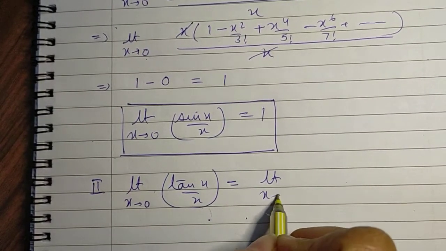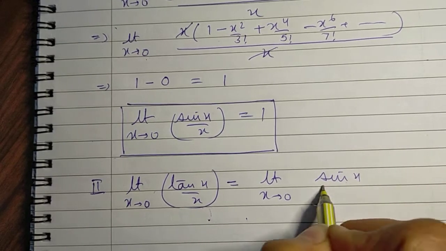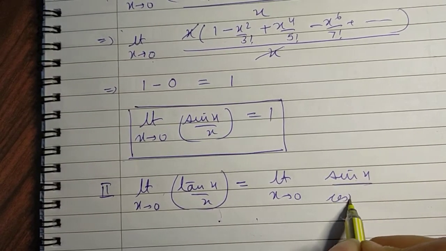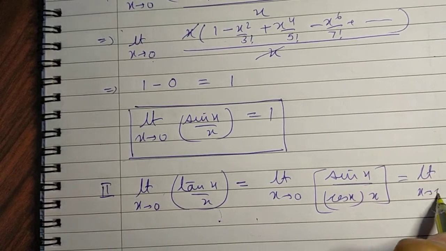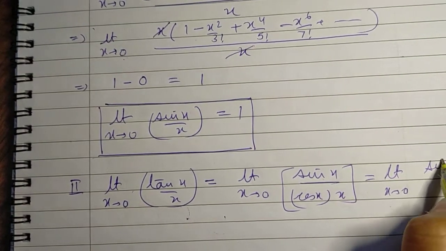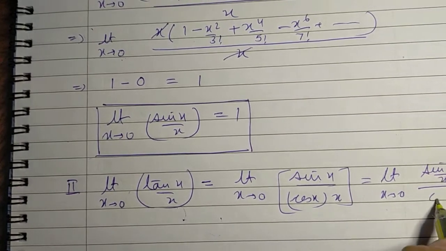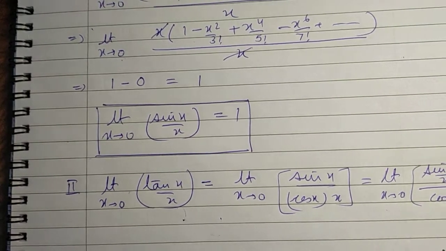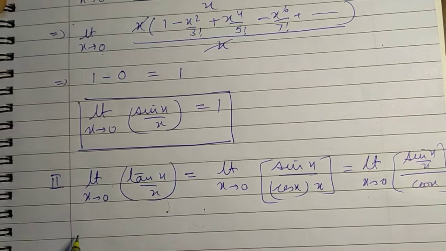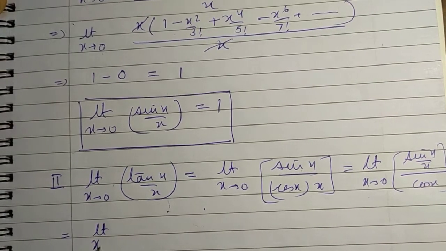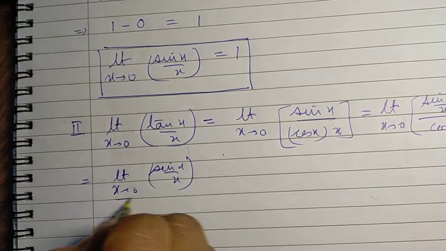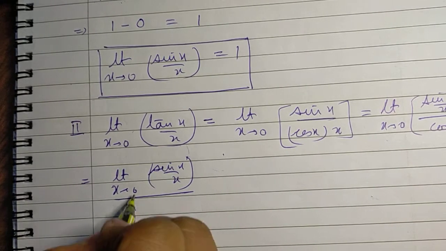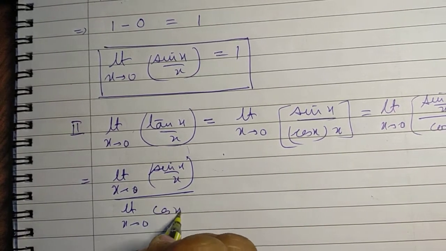That is, we can write it as sine x over cos x into x, which can be written as limit x tending to 0 sine x over x, whole over cos x. Applying the algebra of limits, we get limit x tending to 0 sine x over x upon limit x tending to 0 cos x.